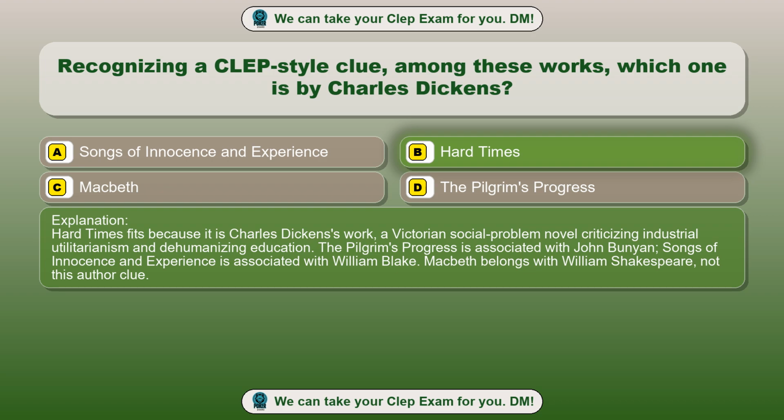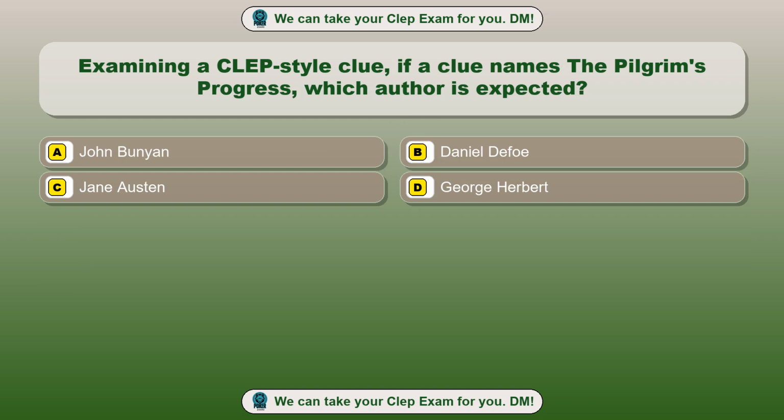dehumanizing education. The Pilgrim's Progress is associated with John Bunyan. Songs of Innocence and Experience is associated with William Blake. Macbeth belongs with William Shakespeare, not this author clue. Question 66. Examining a CLEP-style clue.